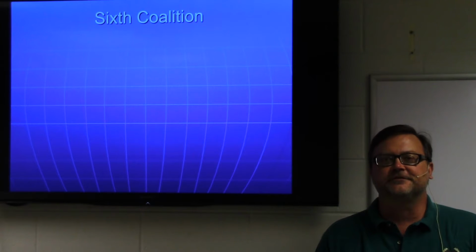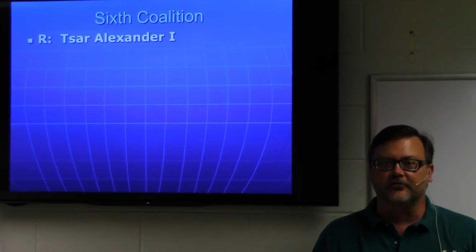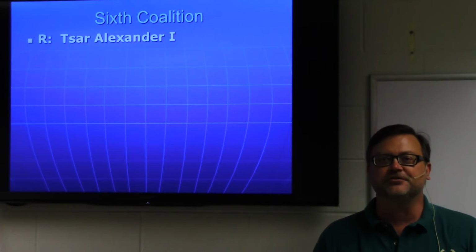What's happened is, as he's retreating out of Russia, a sixth coalition is forming. The first coalition goes back to the French Revolutionary Wars, and then this is the sixth coalition that has fought either against the French Revolution or against Napoleon. Well, who's in it? Well, the Tsar of Russia. Obviously, Napoleon's been waging war against the Tsar, and so he is leading this sixth coalition against Napoleon.